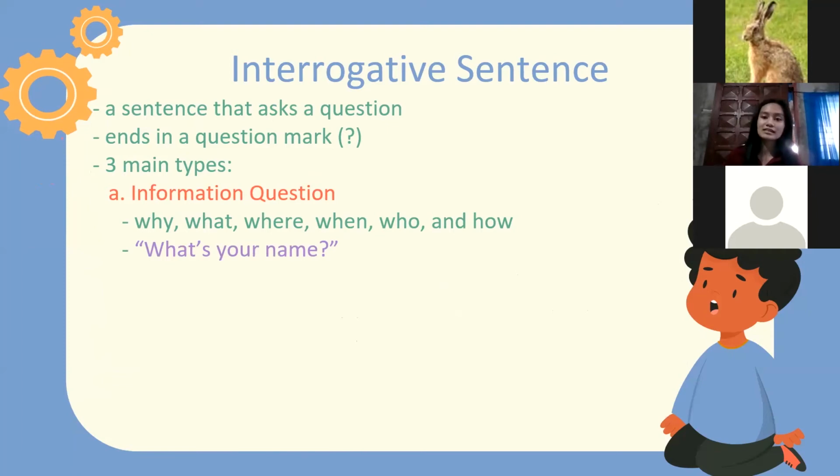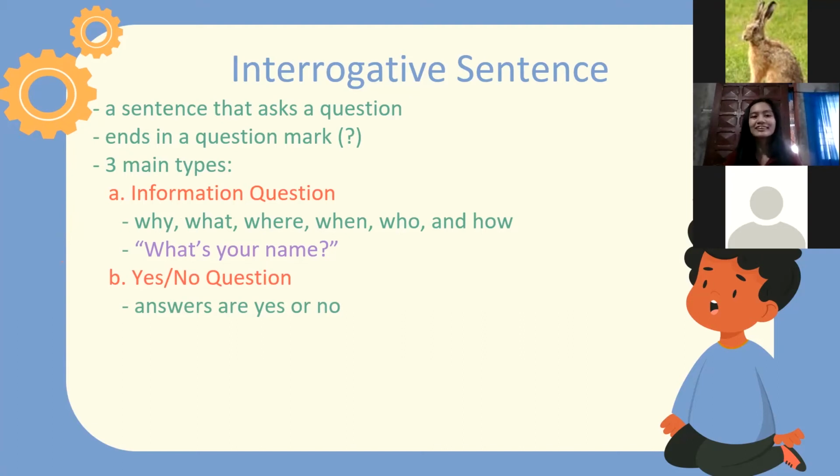Example of this is, what's your name? Another example is, when did he arrive? And another one is, how old are you? The second type of question is yes or no question. In this question, you will answer either yes or no. Can someone give me an example of yes or no question?